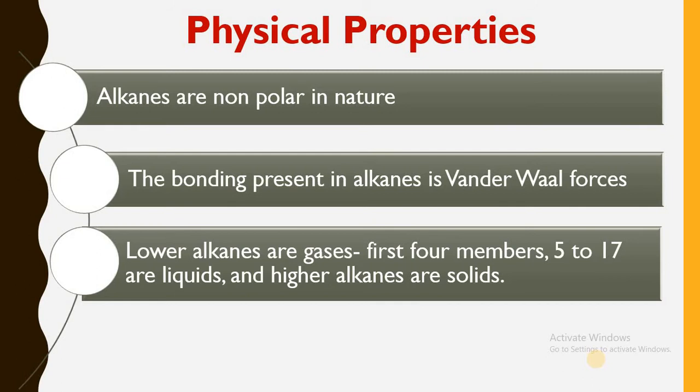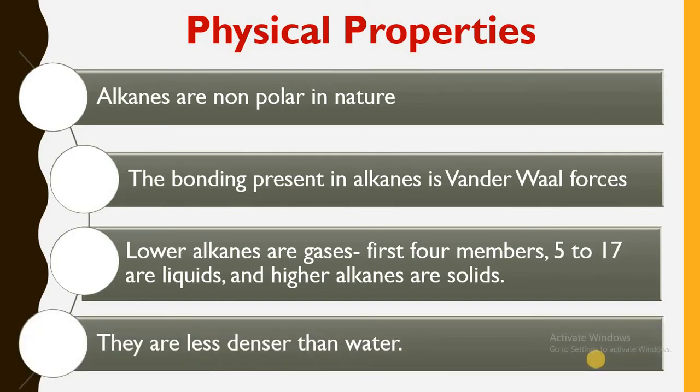As you see, the first four members are gases, then 5 to 17 are liquid, and the higher alkanes are wax-like solid compounds. As I have already told you, because of these van der Waals forces, these lower alkanes are gases in nature. Then they are less dense than water. Because of less density, they float on water.